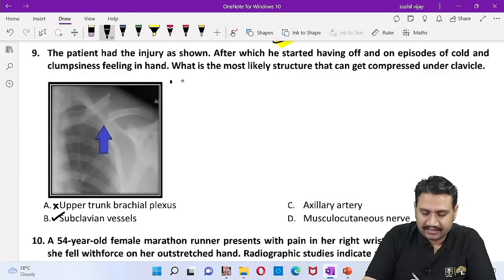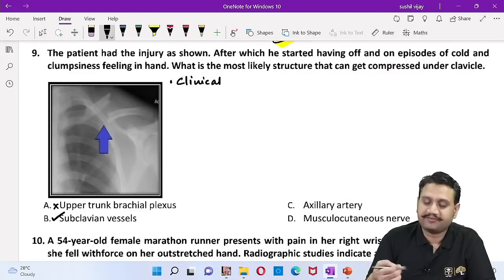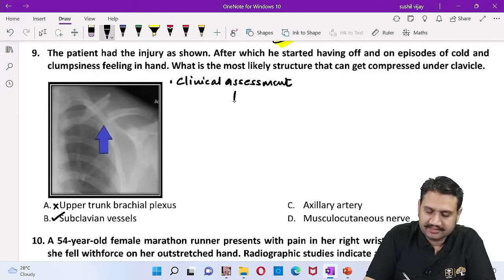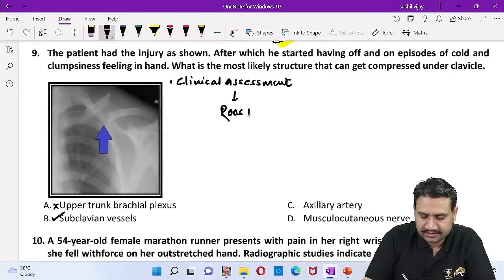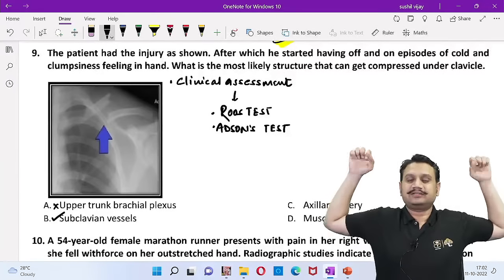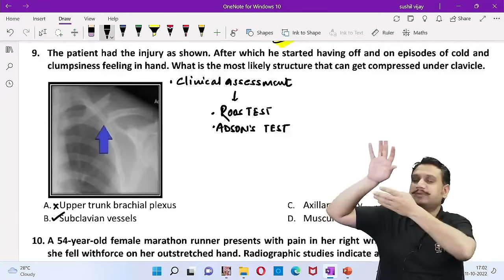Okay, how do we do clinical assessment of subclavian vessel compression? So clinical assessment of the subclavian vessel compression is done by what test? You know about those tests. One is a Roos test, and the other is an Adson's test. So how to do that? For the Roos test, ask the patient to keep the shoulders abducted and extended, and keep on closing and opening the fingers. So if there is a subclavian compression, these pulses will become feeble.